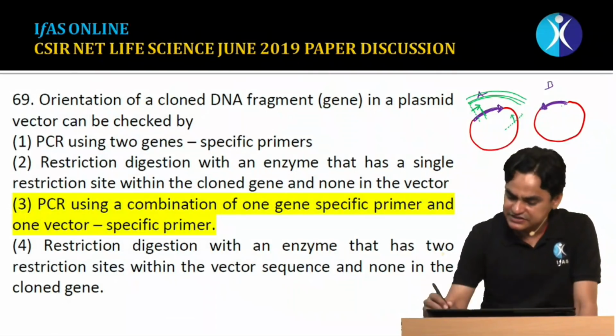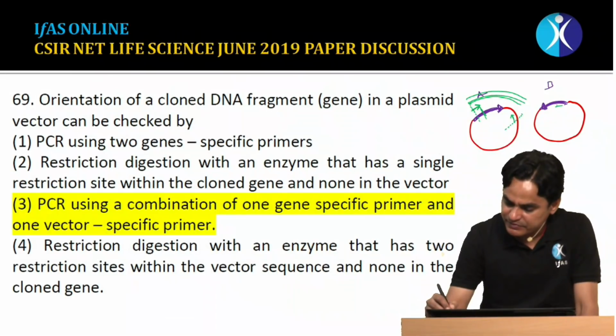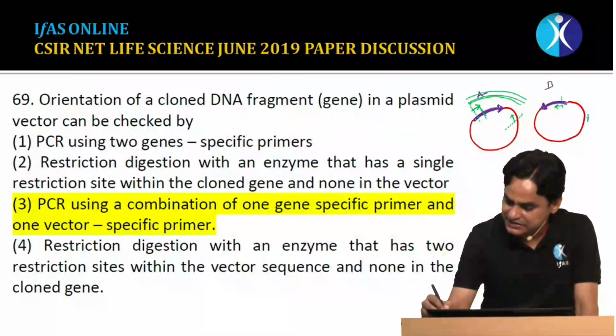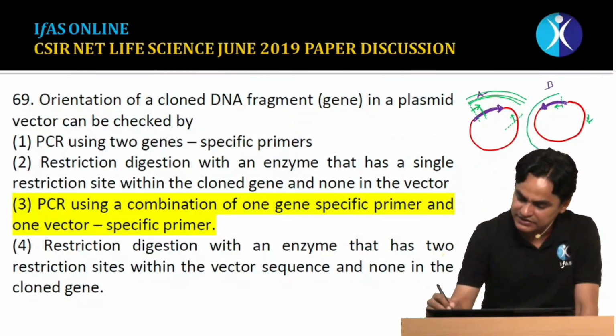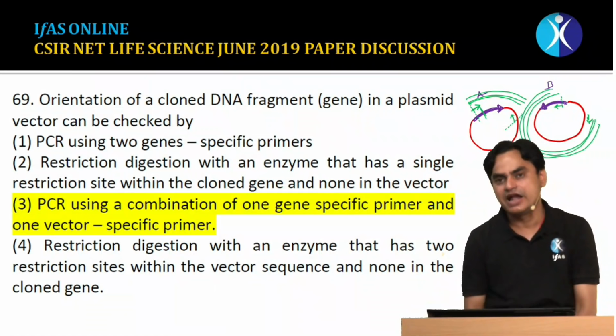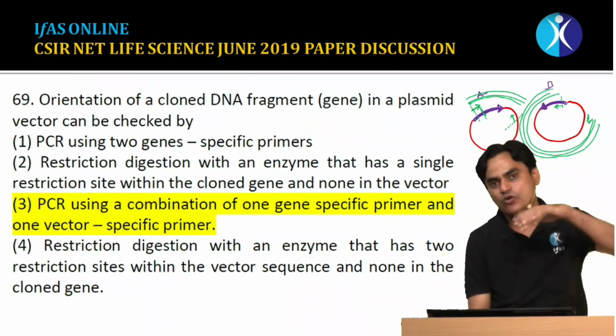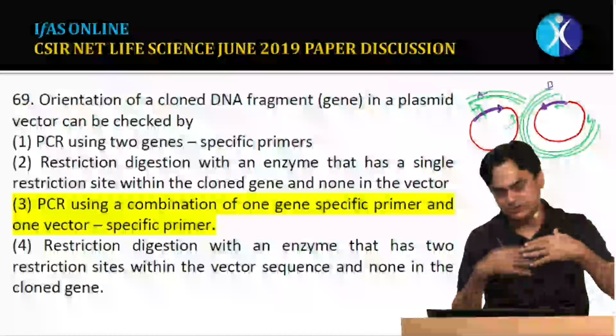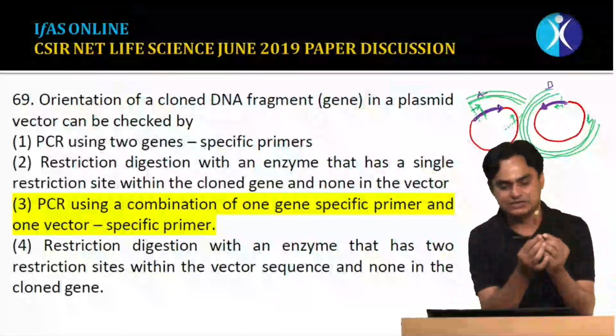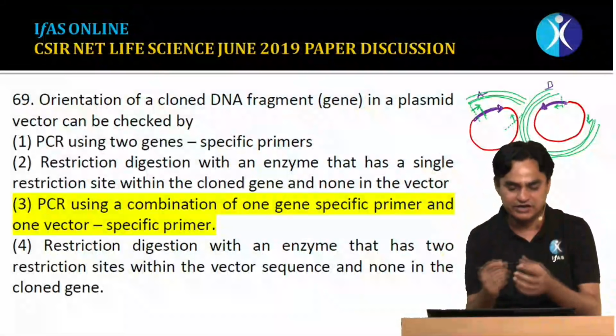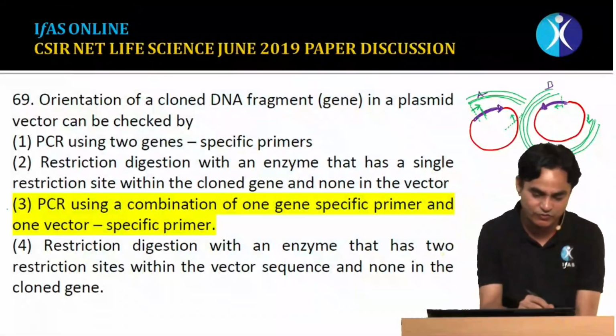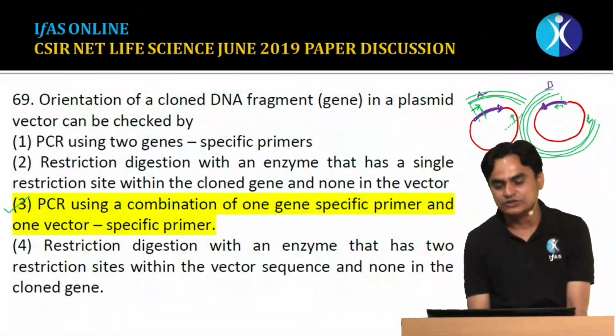If the DNA is in reverse orientation, one of the primers will bind over here at this region. If the other primer is binding at the same place, then the DNA flanking in between will get amplified. So the DNA which is amplified would be of different length, and you can easily distinguish whether it is orientation A or orientation B. So you must have one primer specific for the insert and another primer specific for the vector, and you can then distinguish the orientation of cloned DNA fragments. So the correct answer is option 3.